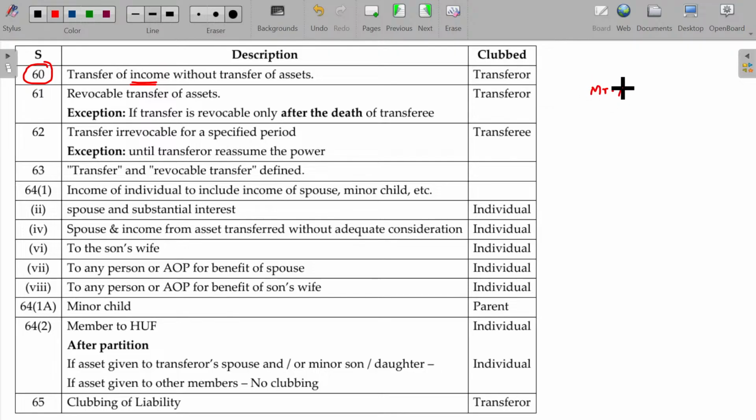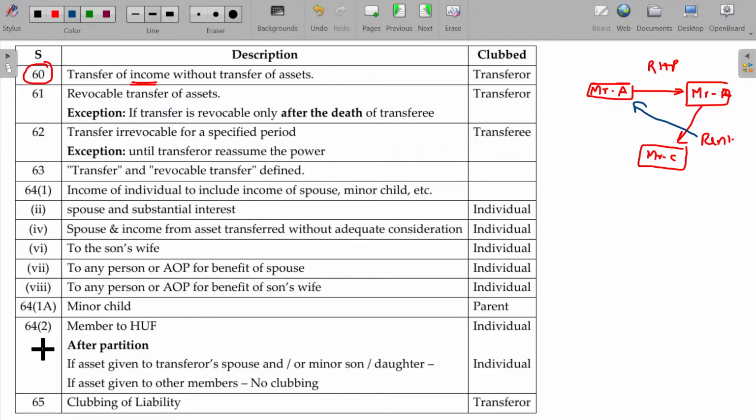Mr. A lets out his own residential house property to Mr. B, and asks Mr. B to pay the rent to Mr. C. The owner of the residential house property is Mr. A only. As per the agreement, Mr. A demands Mr. B to pay the rent to Mr. C. Income is transferred without transferring the house property. Then automatically this rent will be taxable only in the hands of Mr. A. Clubbed in the hands of the transferor.